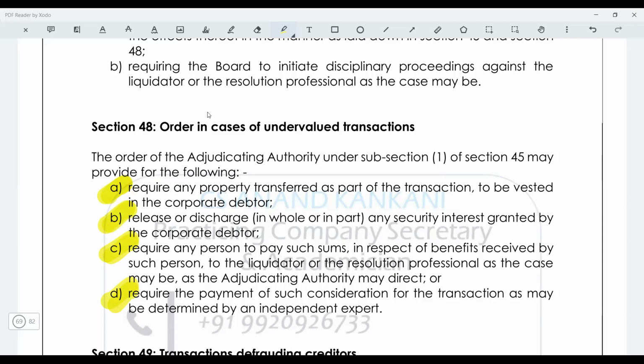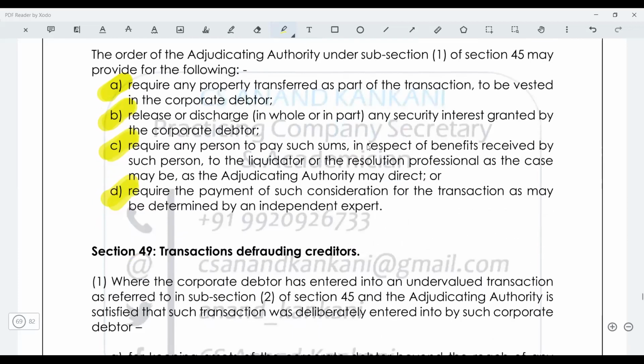So let's say it was a freehold property. It was a land which I had given to Mansi. Now Mansi has already constructed some buildings and all. So it will be very unviable if the buildings are being destroyed and all those things. So in this case, Mansi would be told, okay, not a problem. Don't destroy your buildings. Pay 600 crore because this is valued at 1000 crore. So you should have paid 1000 crore. Since you got the benefit of 600 crore, give us the benefit. 400 crore you have already paid. Not a problem, pay 600 crores more. So this is the order in case of undervalued transactions.